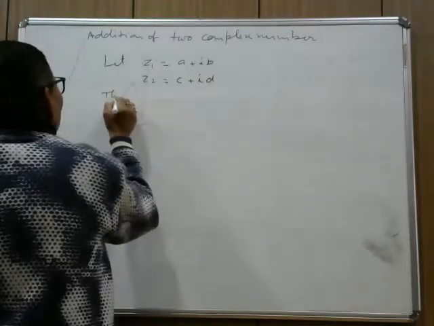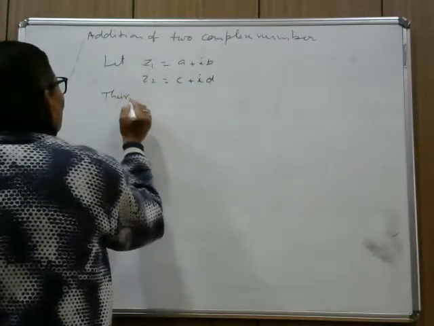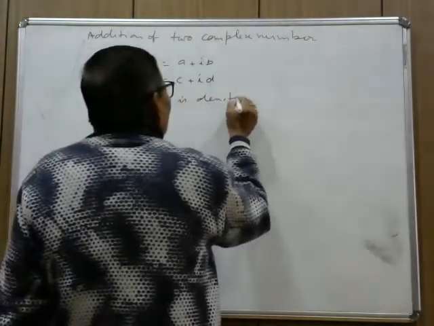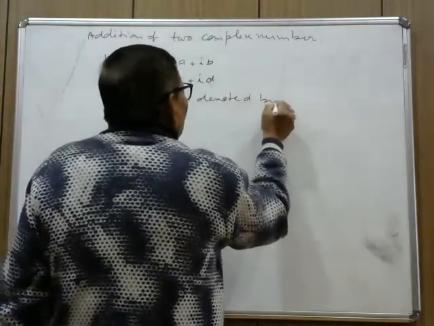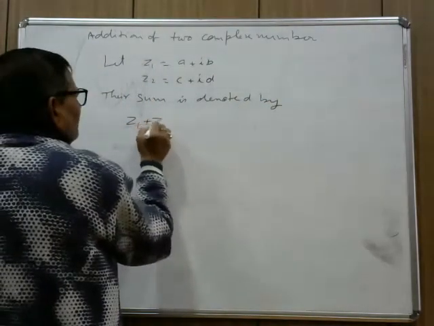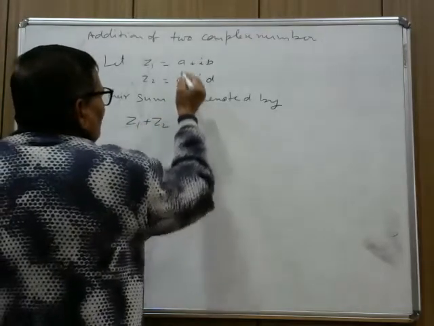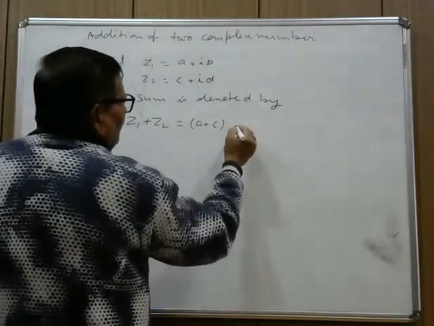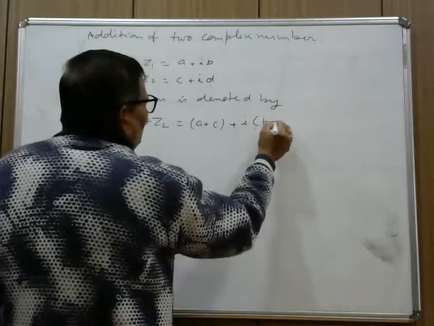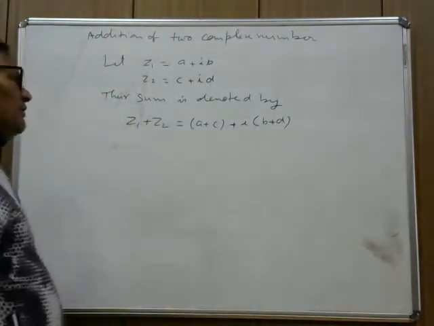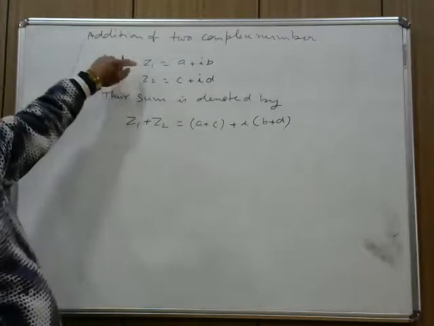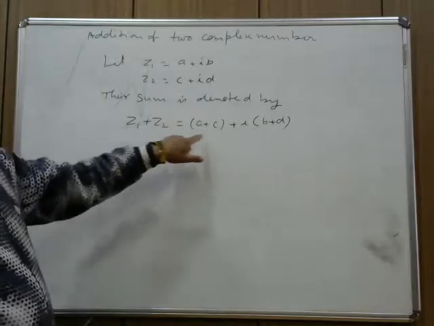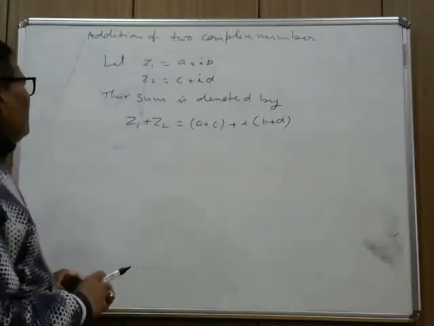Their sum is denoted by z1 plus z2, which is equal to a plus c plus i into (b plus d). In order to add two complex numbers, you add their real parts and their imaginary parts. So z1 plus z2 equals (a plus c) plus i(b plus d).